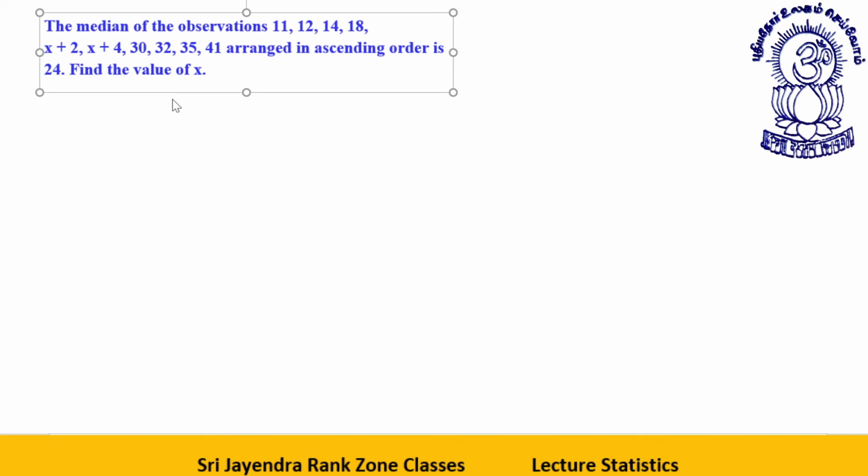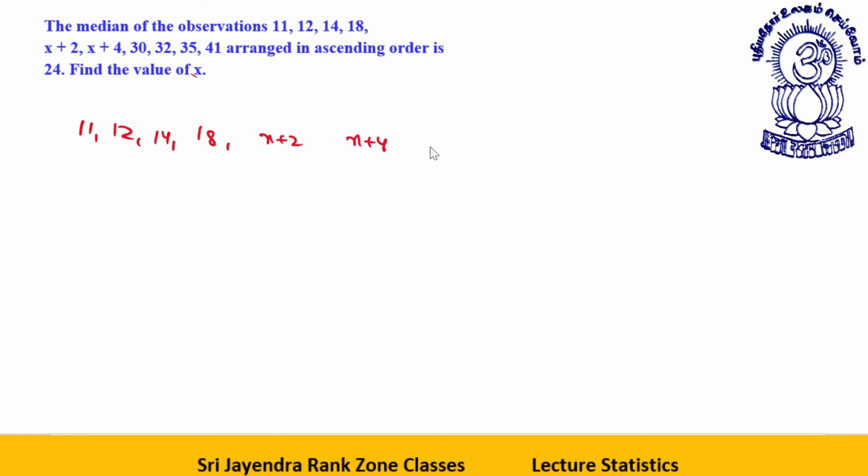The median of the observations arranged in ascending order is 24. Find the value of x. See, I told you median is actually the middle value. Let's place the values: 11, 12, 14, 18, then x plus 2, then x plus 4, then 30, 32, 35, 41. What will be the median?